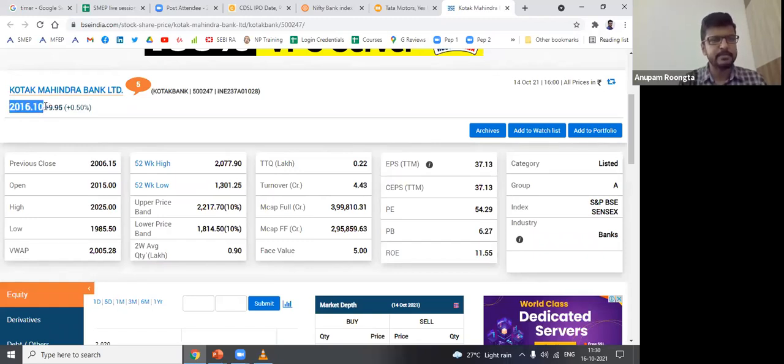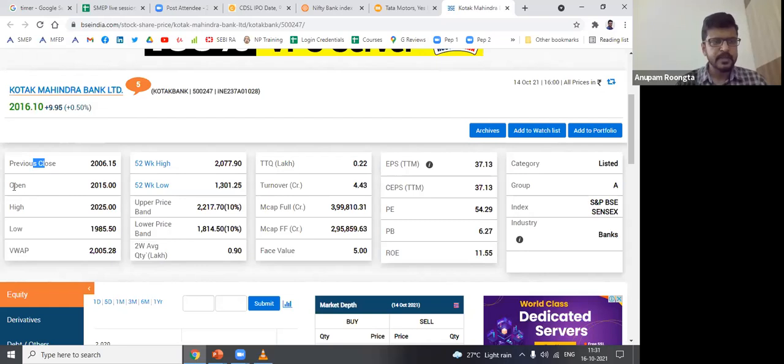It is up by 9.95 rupees compared to Wednesday's price. So on Wednesday it closed at a certain value. From there it went up by 9.95 rupees. What is that value? It has previous close 2006.15. You add 9.95 to this, it becomes 2016.10. Right. So previous close is the price at which it closed the day before.